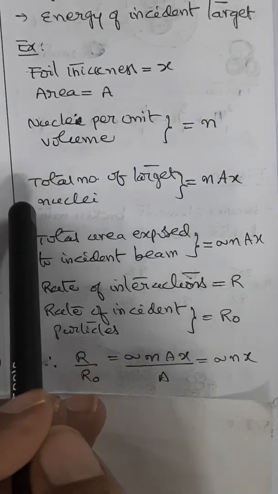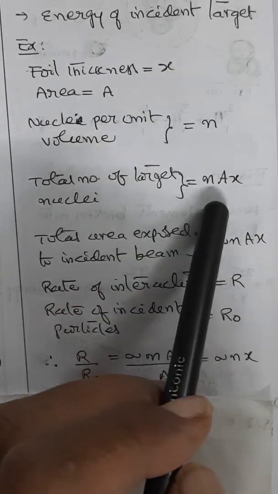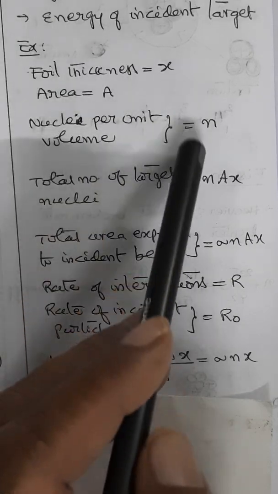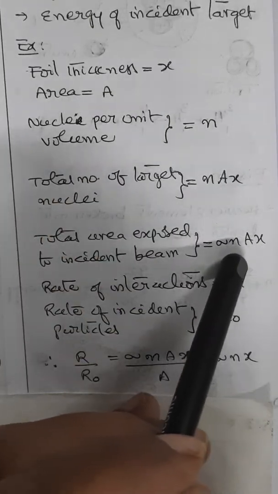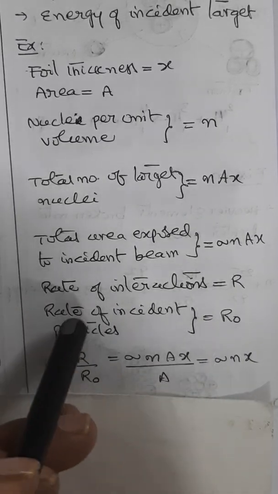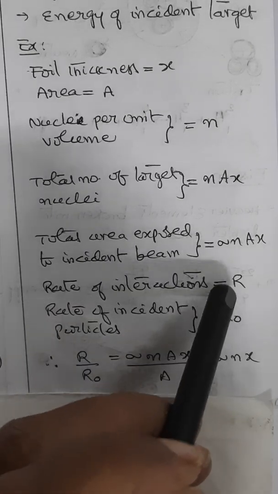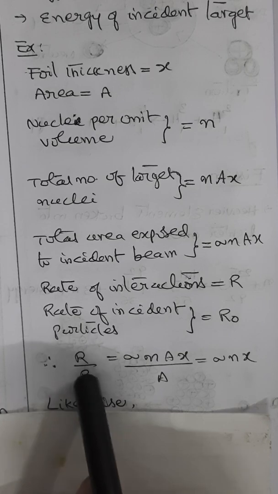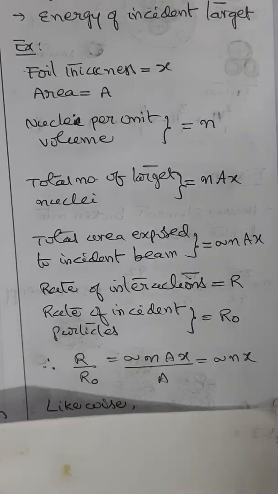The total number of target nuclei is therefore nAx. So the total area exposed to the incident beam will be nAx multiplied by the cross section, that is sigma nAx. So if R0 is the rate of incident particles and R is the rate of interactions, then the ratio between these two, R by R0, is nothing but sigma nx.